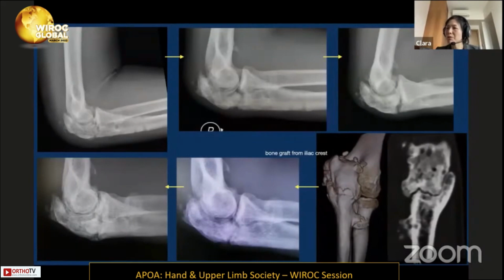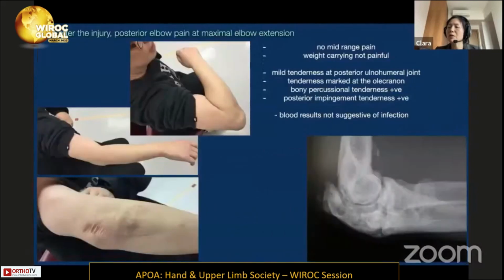So bone graft was harvested from the iliac crest and put in the non-union site. It seems that the fracture site has gone on to union. However, this patient, 9 years after the injury, was still complaining of some posterior elbow pain with stiffness.